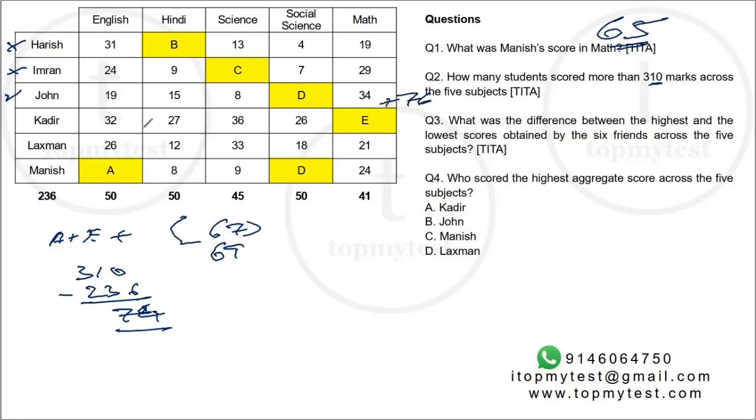Okay, Kadir, this looks pretty straightforward. It is definitely more than 74, but let's add this. This is 62, 89, 91, 121.